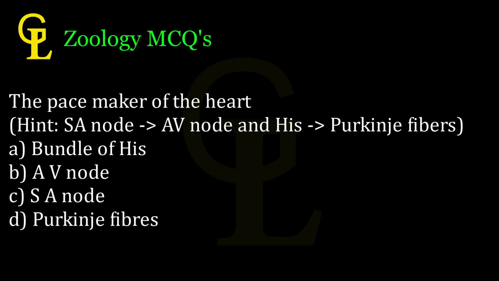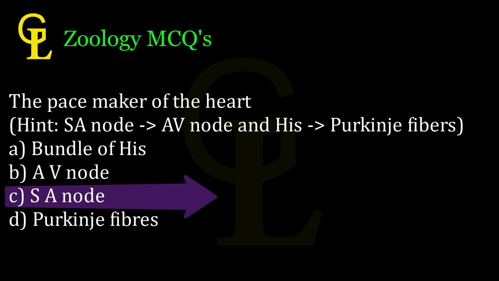The pacemaker of the heart. Hint, SA node, AV node and Bundle of His, Purkinje fibers. A. Bundle of His, B. AV node, C. SA node, D. Purkinje fibers.